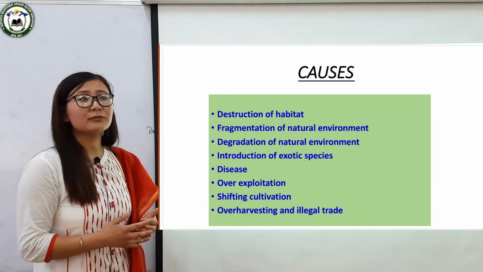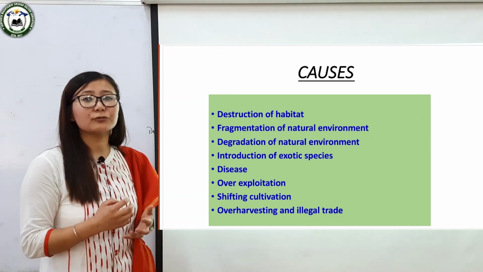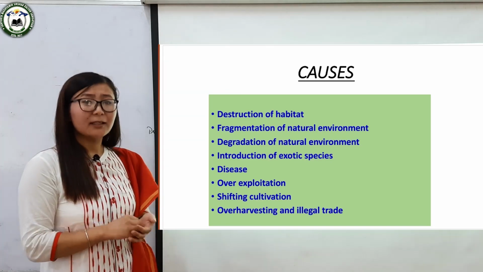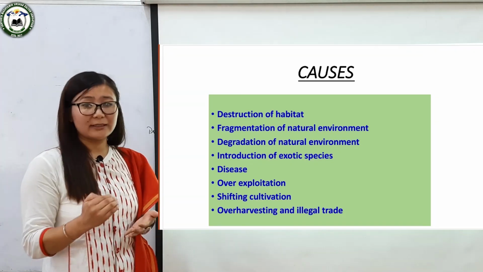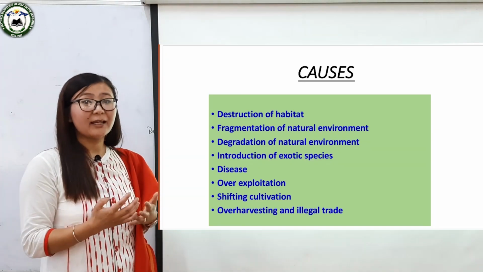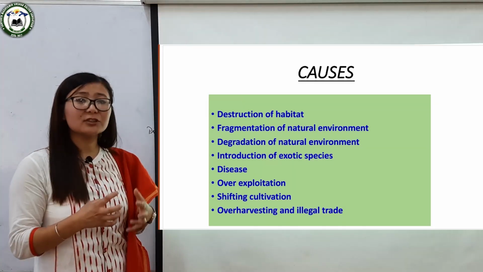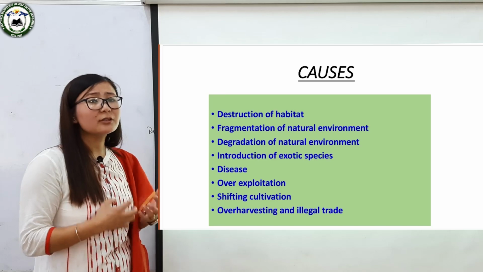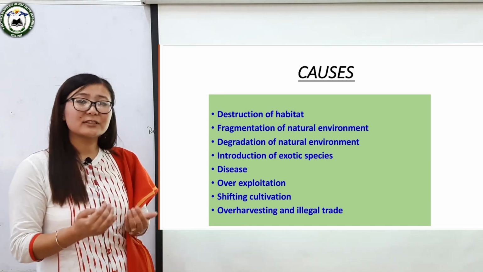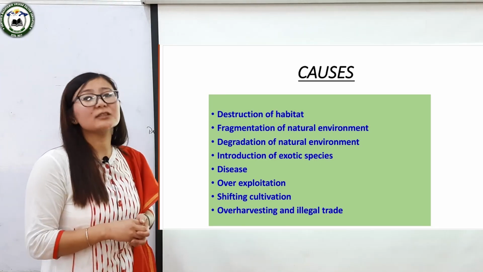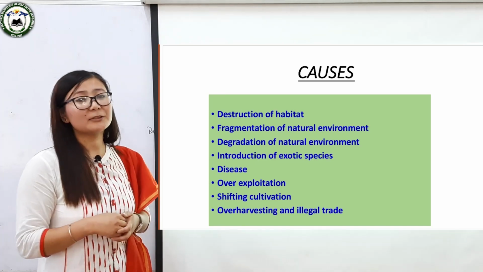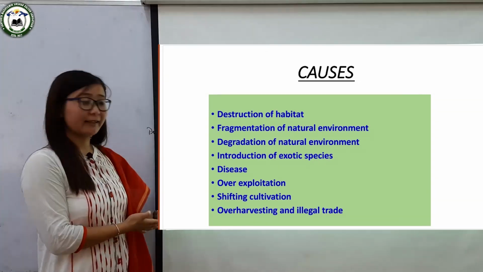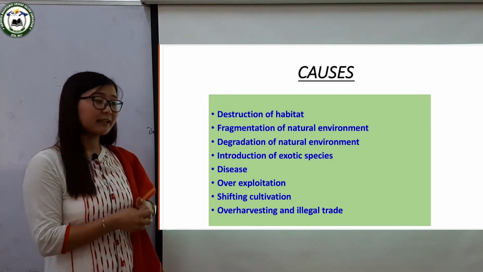Shifting cultivation is one of the important factors for environmental degradation, and it results in deforestation, as it is done in forested areas by cutting down the trees. So destruction of the forest leads to biodiversity loss and sometimes also to the extinction of species of plants and animals.